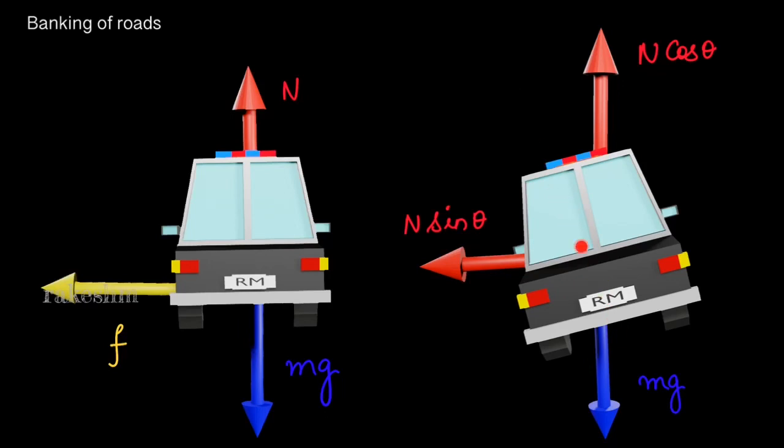Now this normal reaction has two components: n cos theta and n sin theta. This n sin theta can provide the necessary centripetal force to help the car move in a circular path. See, now the car is not depending on friction, so the two main disadvantages are eliminated: wear and tear of the tires and also skidding on the road.